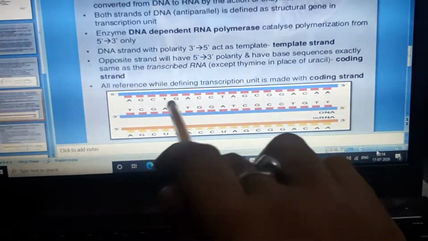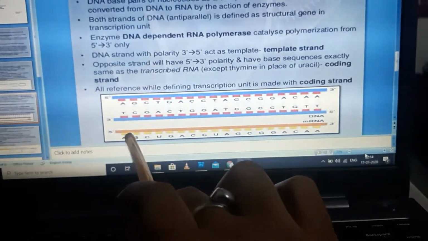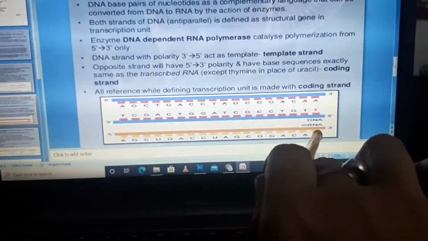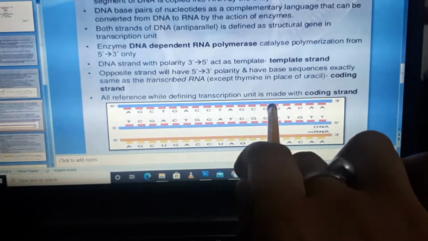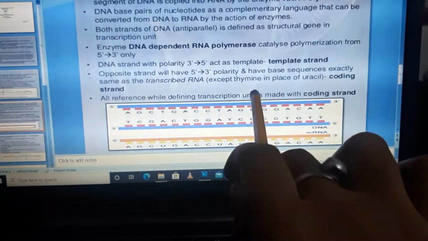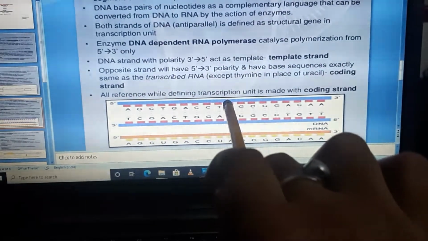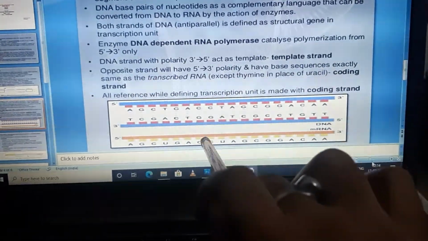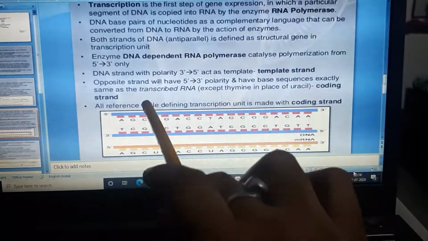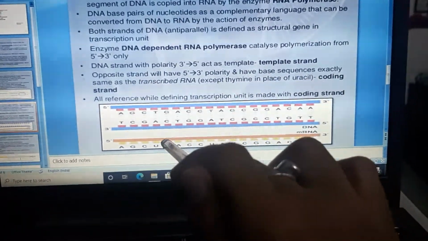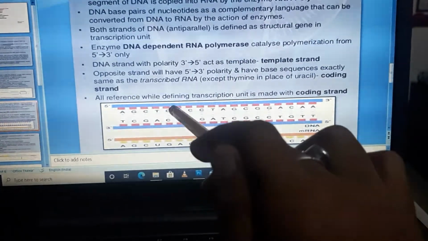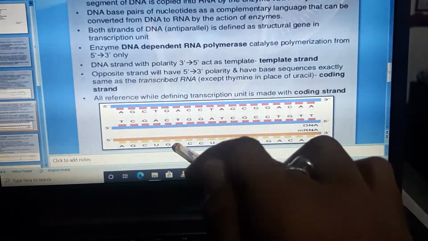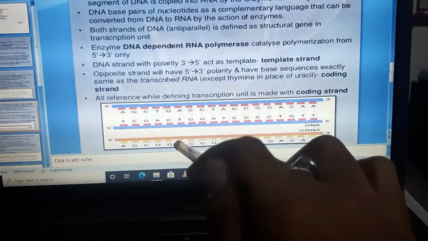This is the template strand, and this is the mRNA, which is messenger RNA produced complementary to the template strand. This template strand is transcribed to mRNA. You can see this strand is complementary to the template strand but the same as the coding strand.